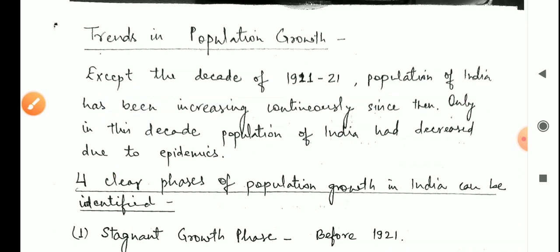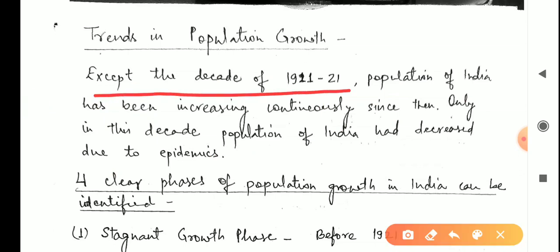Except for the decade of 1911 to 21. We all know the census happens after every 10 years, so the data is of 10 years: 1911 to 21, 31, 41, 51, and so on. Except for this decade, the population of India has been increasing continuously.